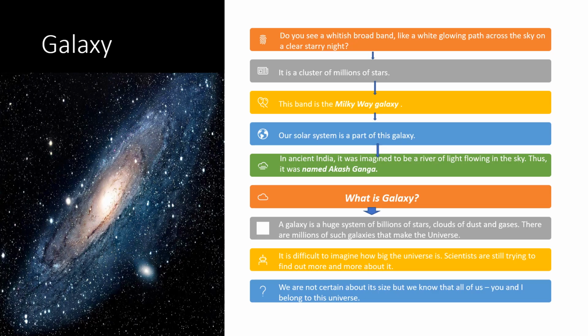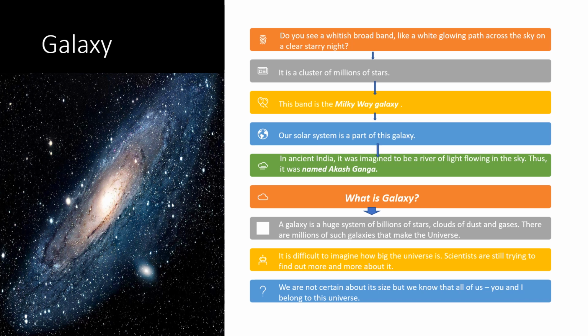Before starting the slide, let me ask a question. Children, what do you understand by galaxy? Yes, a galaxy is a huge system of billions of stars, clouds of dust and gases. There are millions of such galaxies that make up the universe.